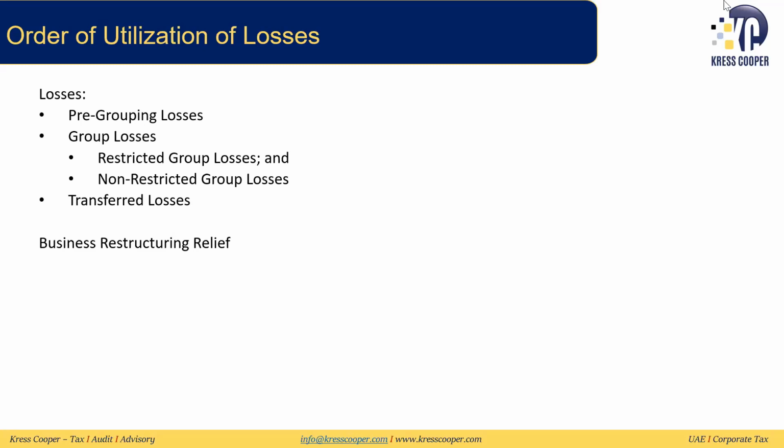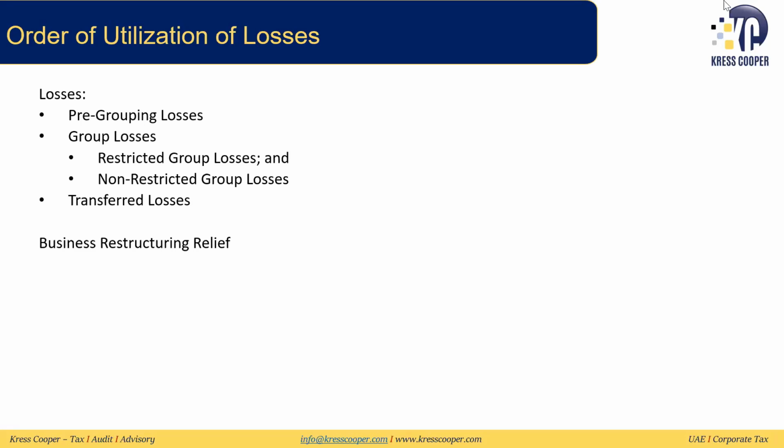For the order of utilization, first the pre-grouping losses will be utilized against the income of the subsidiary. And we already saw that there's a ceiling there. It can't be more than 75% of the whole group taxable income, and it cannot be more than the subsidiary's income for that year. Then we will utilize the group losses.